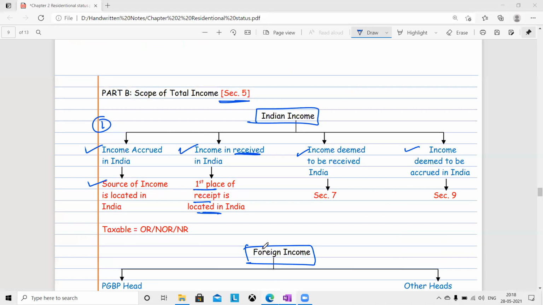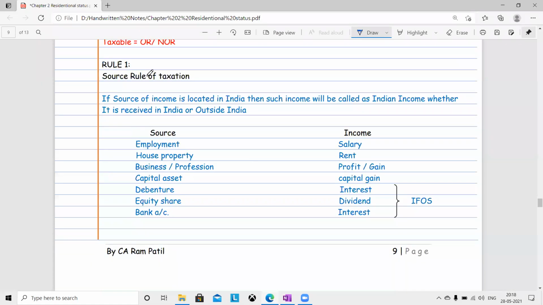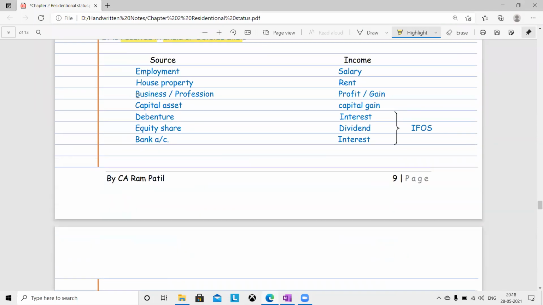Here, you can see this. Rule number 1, the source rule of taxation: if the source of income is located in India, then such income will be called Indian income, whether it is received in India or outside India. This is very, very important. If the source is located in India, whether you receive it here or outside India, or whatever your residential status, it doesn't make any difference.